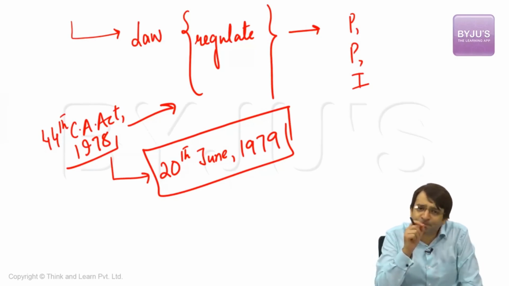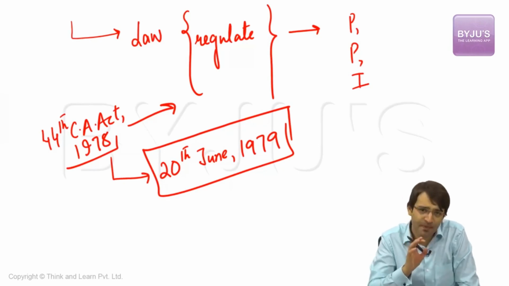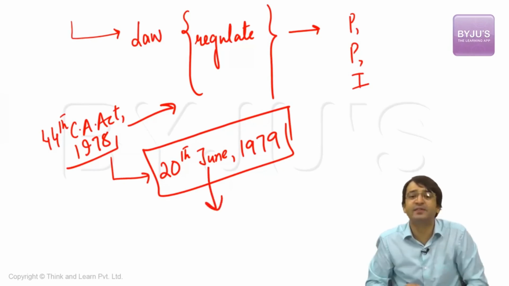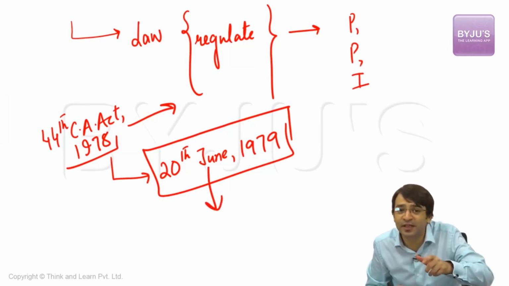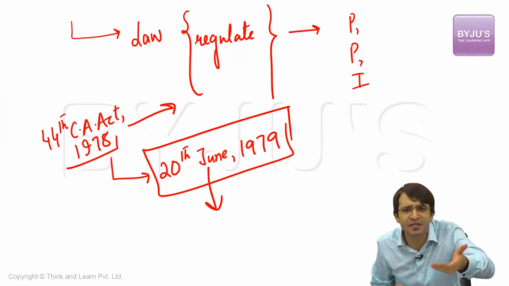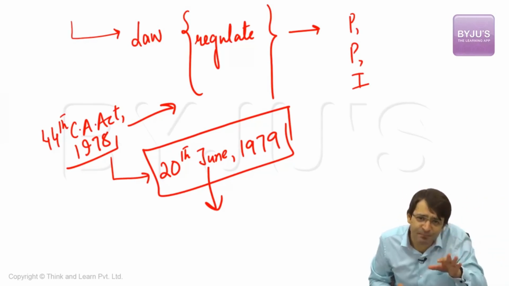This amendment Act talked about how the powers, privileges, and immunities of the members of the Parliament will be the same as they existed on 20th June 1979. What were these powers, privileges, immunities of the members of the Parliament on 20th June 1979? The same powers which were available to British parliamentarians. Same powers, same privileges, same immunities will continue.